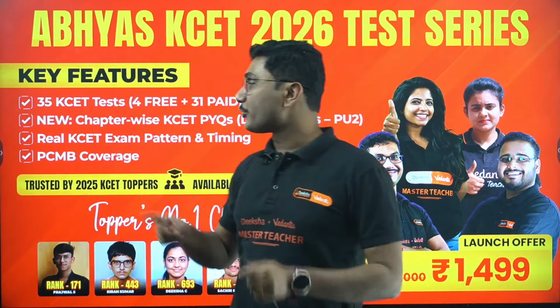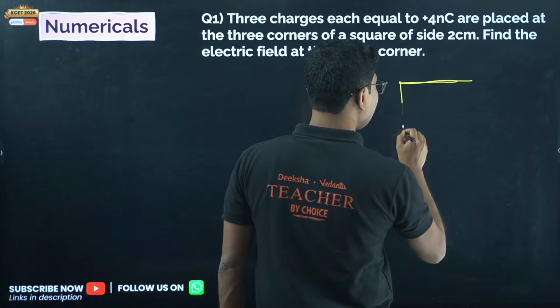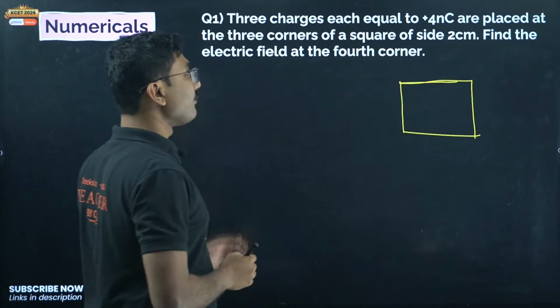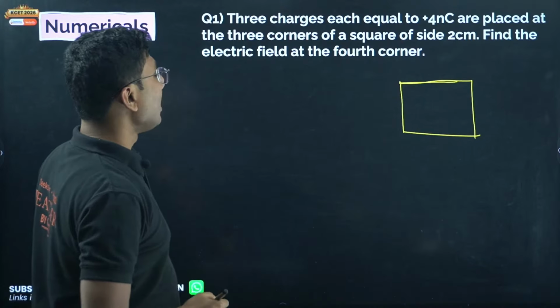Three charges each equal to +4 nanocoulomb are placed at three corners of a square of side 2 centimeter. Find the electric field at the fourth corner. This is a very important and very common question which repeatedly comes in pre-board exams. This type of question is very common and repeatedly comes in pre-board exams.